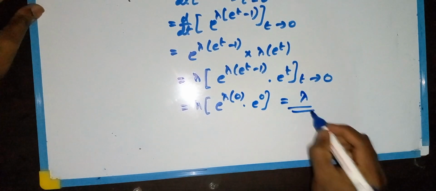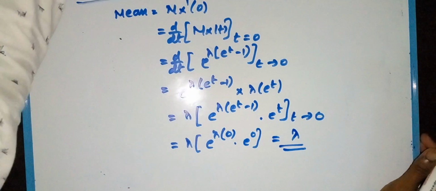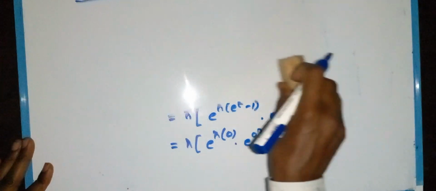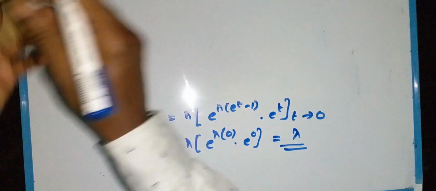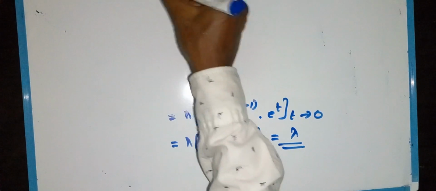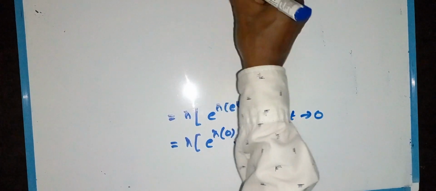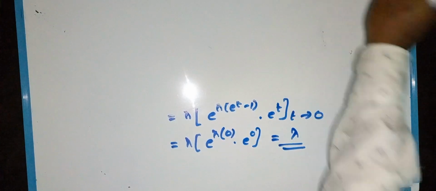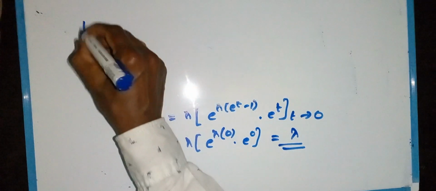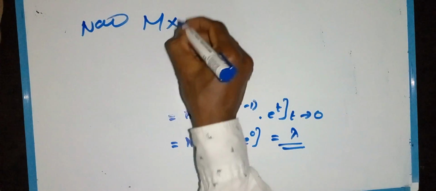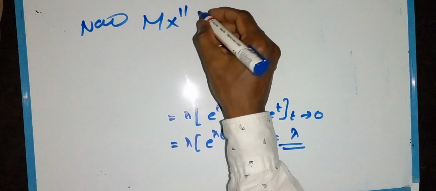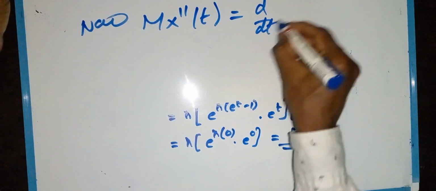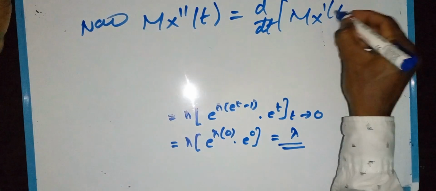Okay. Now what are we going to find? We are going to find the variance. What is the formula for variance? Variance is equal to M_X double dash of 0 minus (M_X dash of 0) the whole square. So now you find M_X double dash of t, which is d by dt of M_X dash of t.